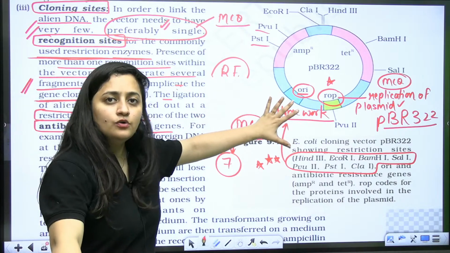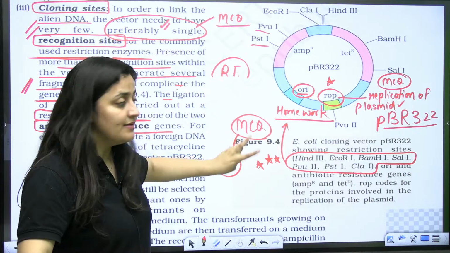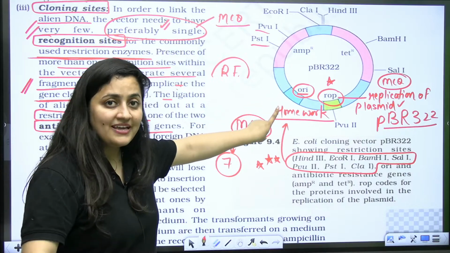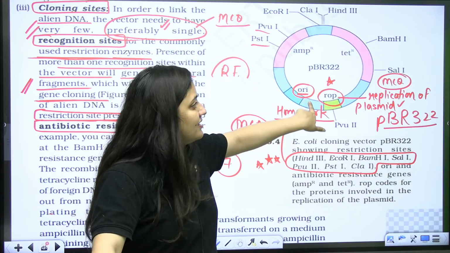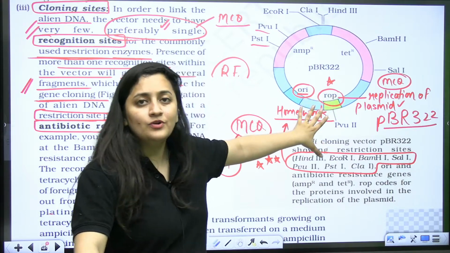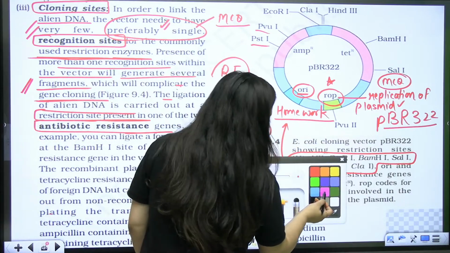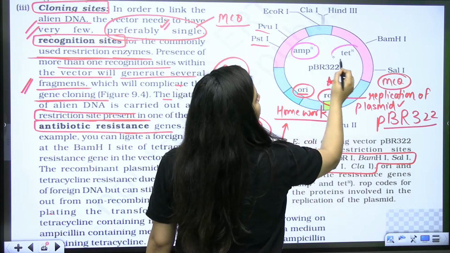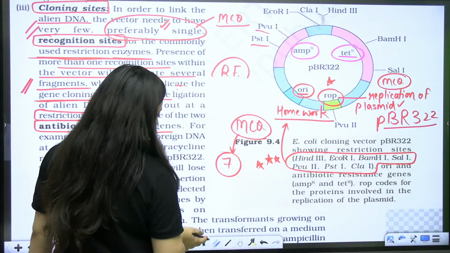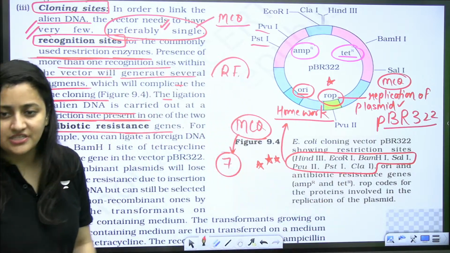So pBR322 has restriction sites for 7 restriction endonuclease enzymes, plus the origin of replication, plus this ROP, which codes for the proteins required for the replication of the plasmid. Now, talking about selectable markers, you have 2: the ampicillin resistant gene and the tetracycline resistant gene.